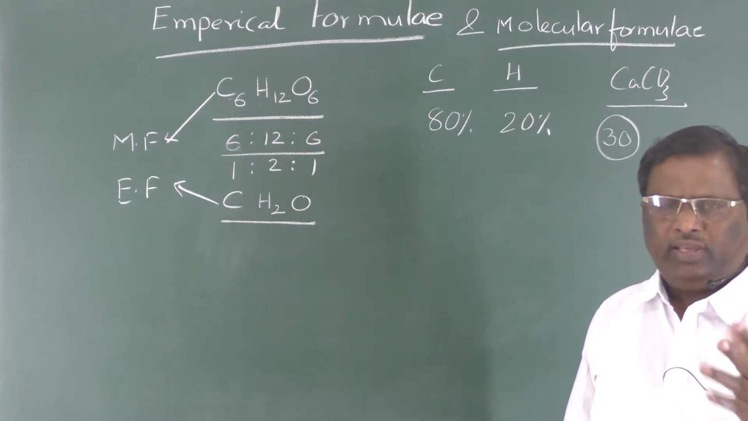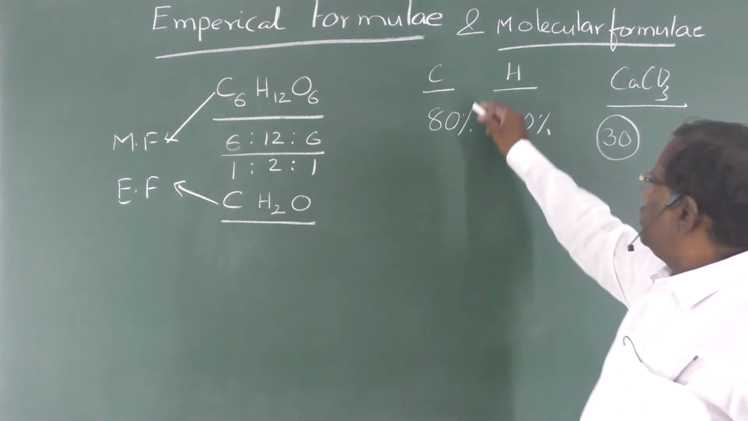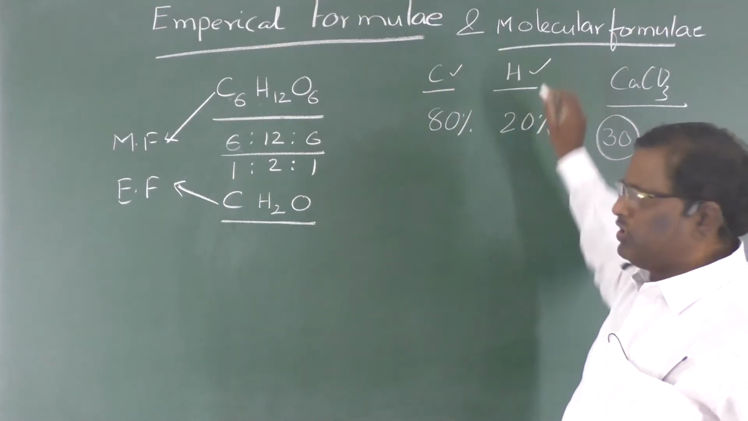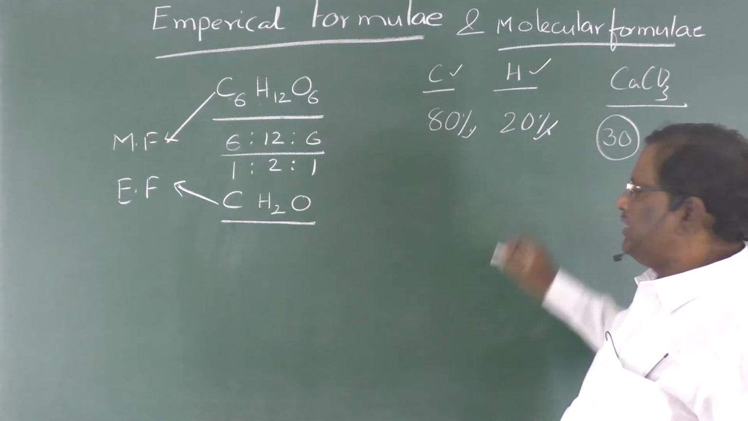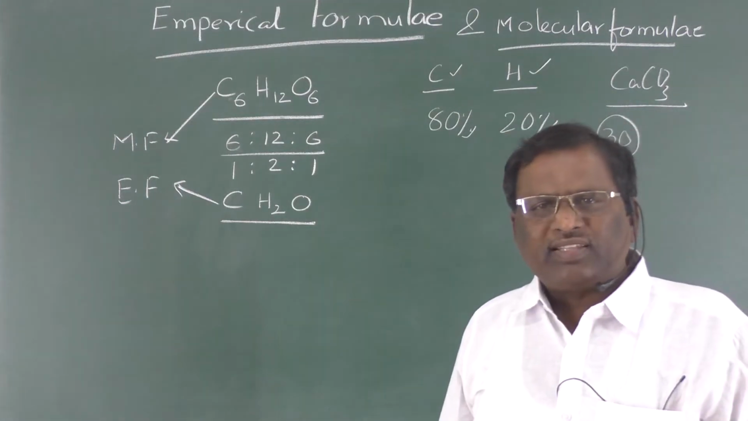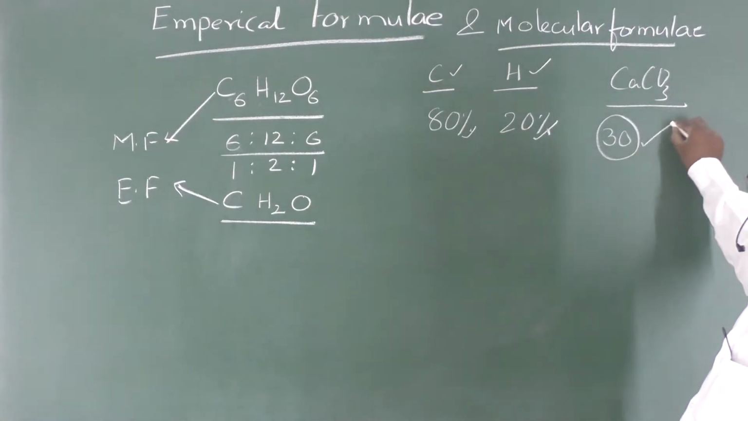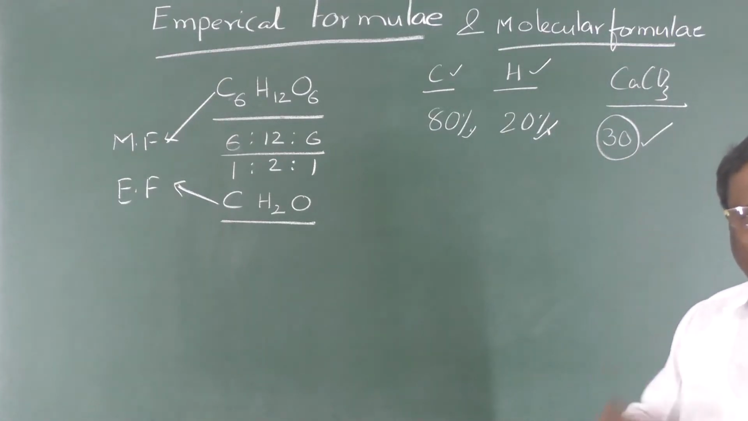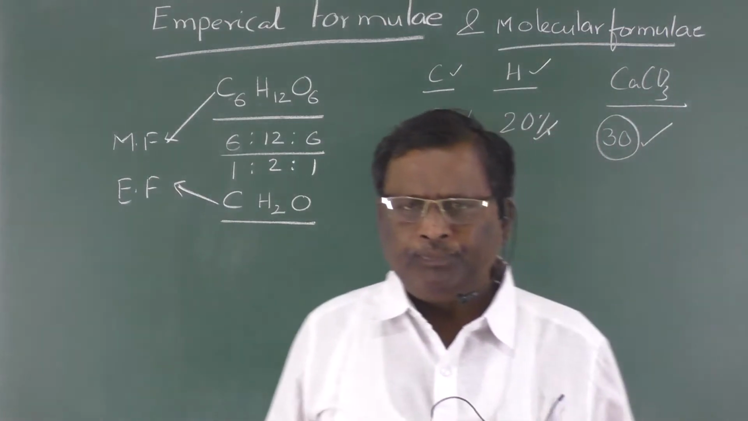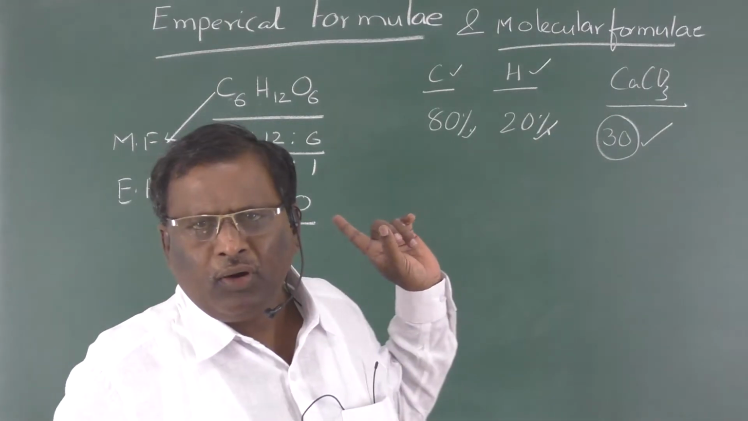Suppose now I give a compound that is a hydrocarbon. That compound is found to contain carbon and hydrogen only, 80% is carbon and 20% is hydrogen. This we call the percentage composition. And I can easily get the molecular weight, and it is found to be 30. Now what is the molecular formula of that compound? To know the molecular formula, it is essential to learn the empirical formula.